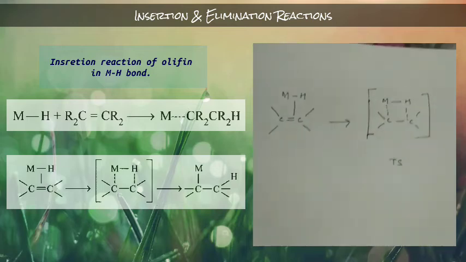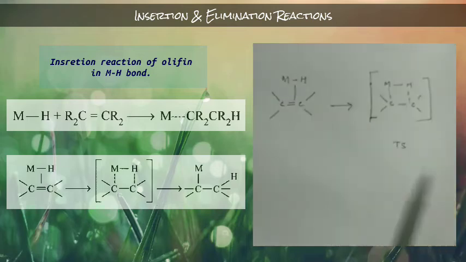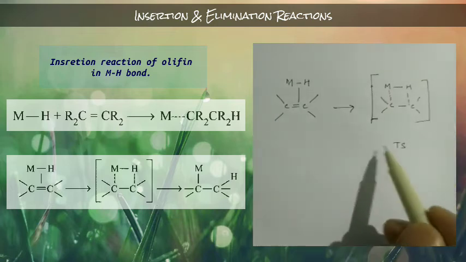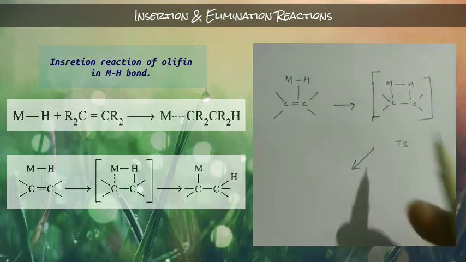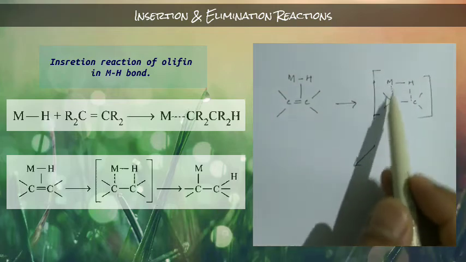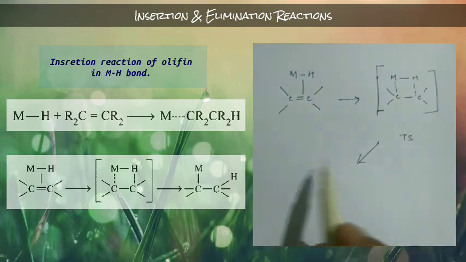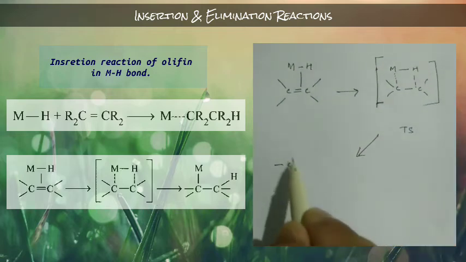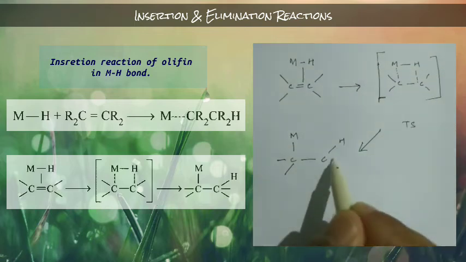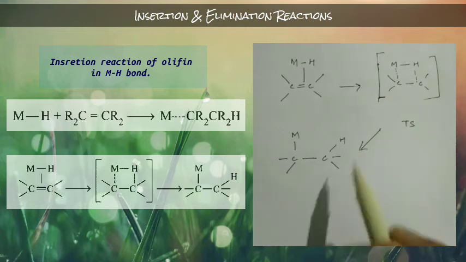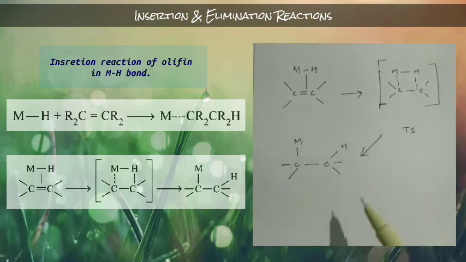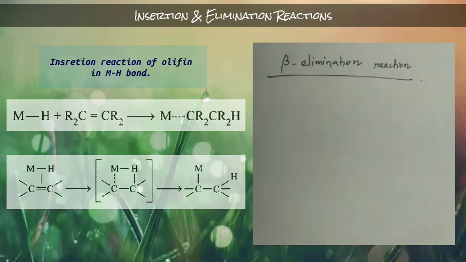And we all know that transition states are not stable, and they are going to form a stable product. That means this metal hydrogen bond is going to break, and two new bonds are going to form. So it will become like this, one carbon metal bond and one carbon carbon bond. So this is the product, and this is an example of a catalytic hydrogenation reaction.